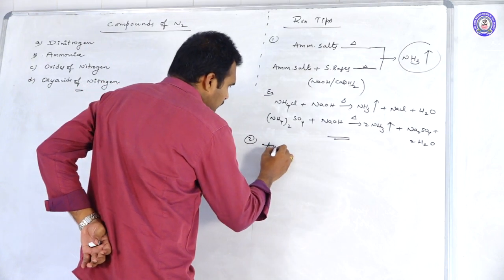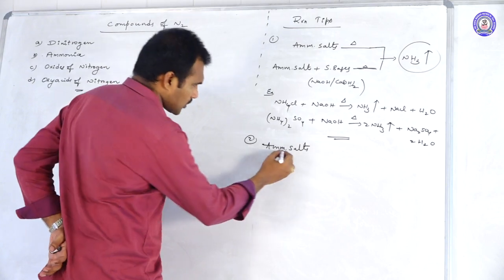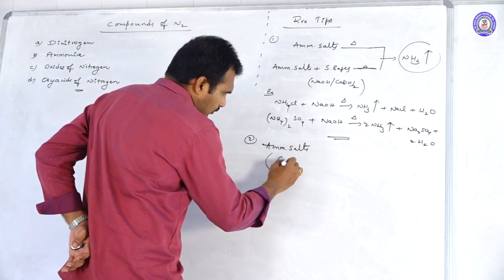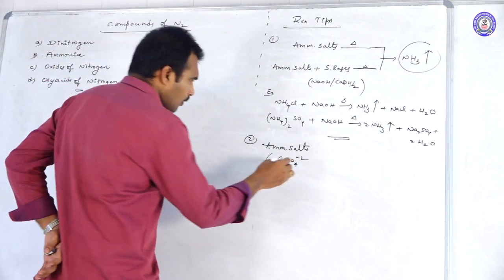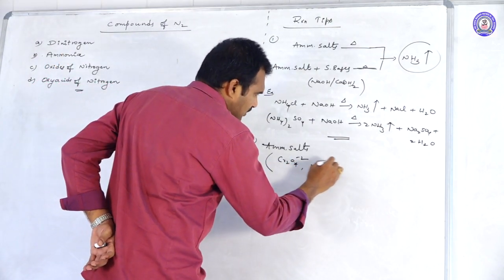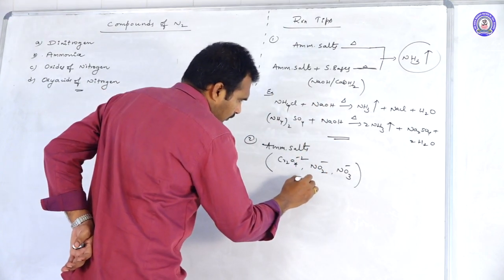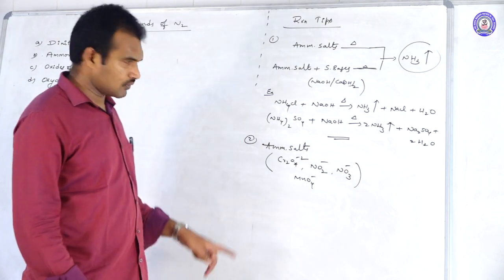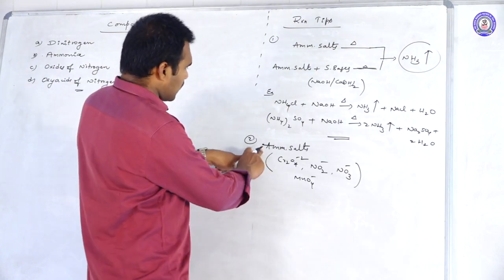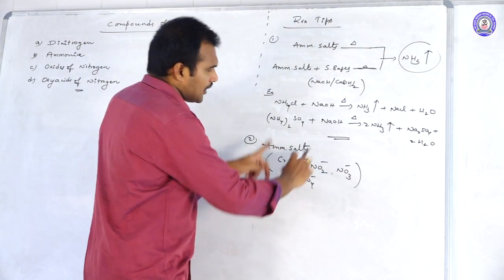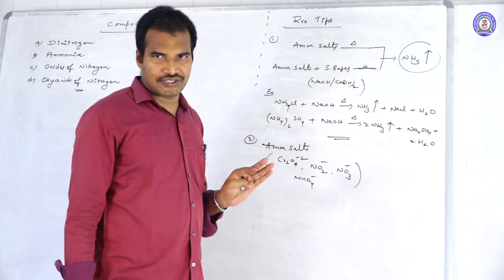When the ammonium salts, the salts of Cr2O7 2-, means ammonium dichromate, or nitrite, or nitrate, or MnO4-. These all have a high oxidizing nature. If the ammonium salt is any one of these, means ammonium dichromate, ammonium nitrite, ammonium nitrate, what happened?